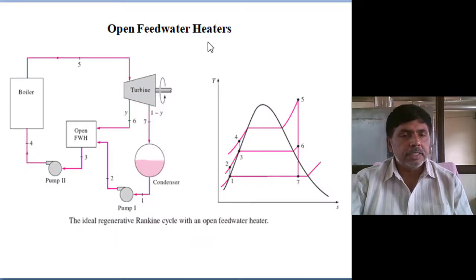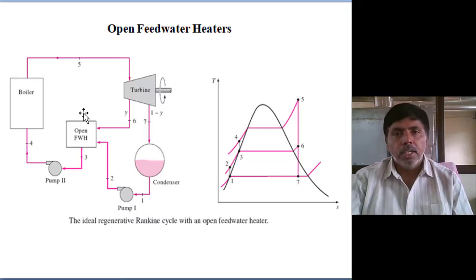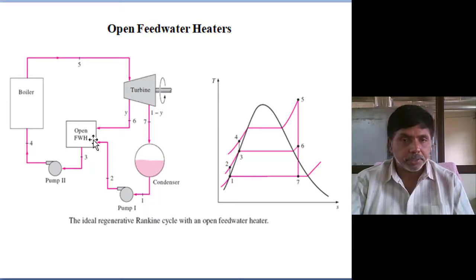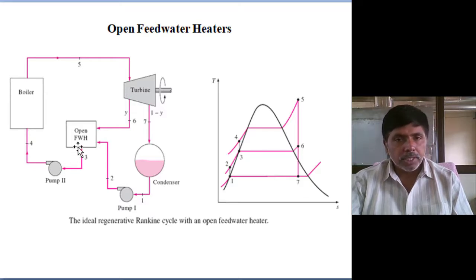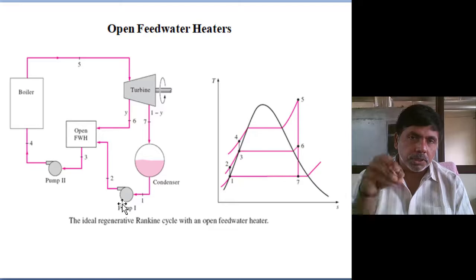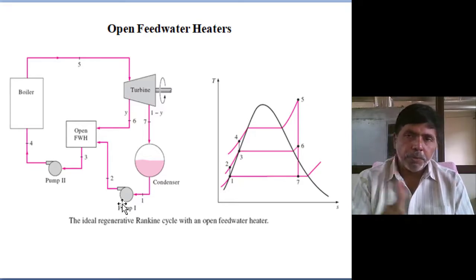For an open feed water heater, I am explaining the single energy balance equation. So only a single open feed water heater I considered. In that you can see, between the boiler and feed water, this is called the deaerator generally. The primary pump raises the pressure of water from condenser pressure to feed water heater pressure, the deaerator pressure. Then a second pump raises the deaerator pressure to the boiler pressure. So two pumps we are using with an open feed water heater. Even with closed feed water heating, the condensate we have to mix in the deaerator only. So one open feed water heater is common for the regeneration process. Maximum 8 feed water heaters we are using for supercritical conditions.